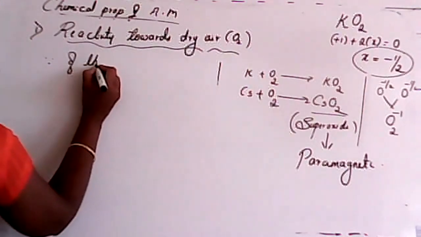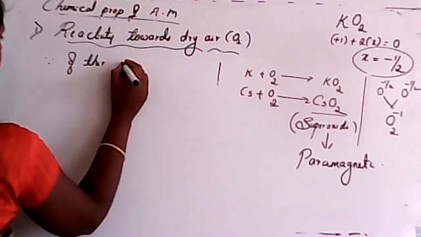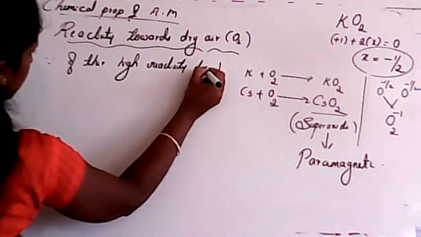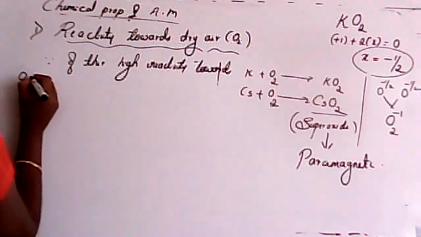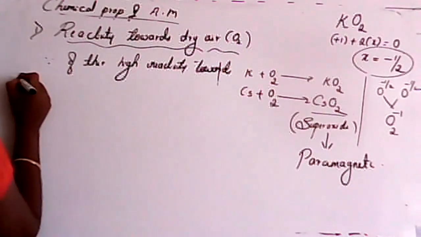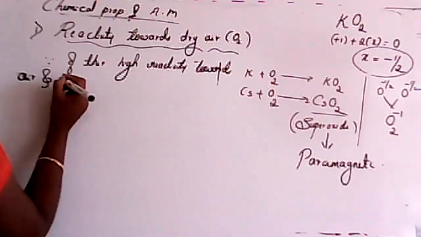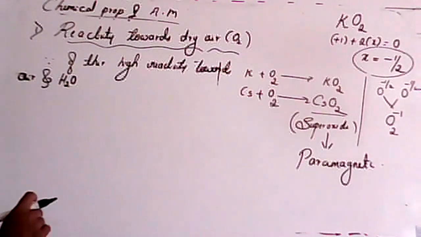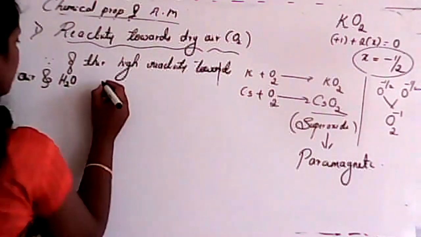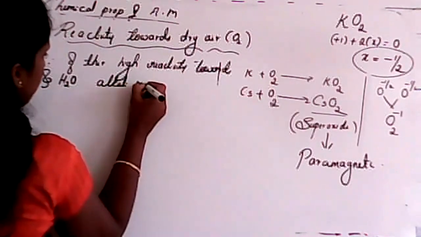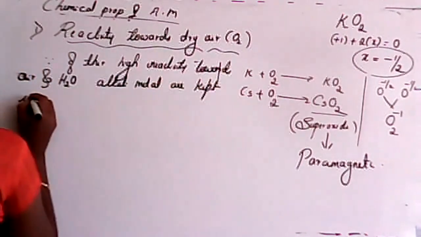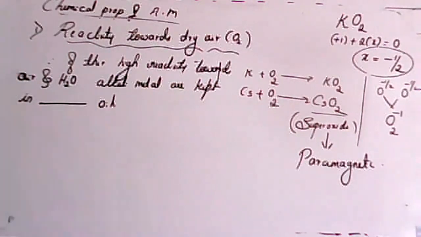Because of their high reactivity towards oxygen or air and water, alkali metals are normally kept in dash oil.